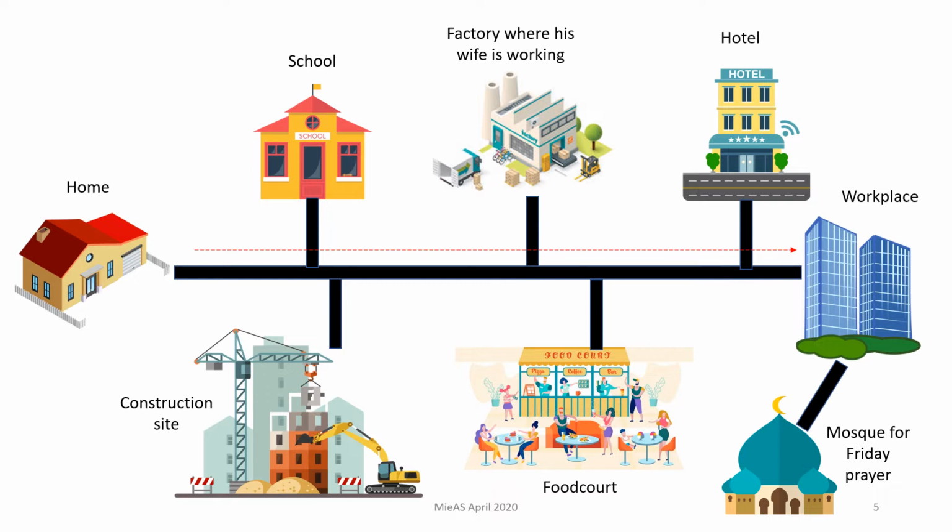But when I mention routine traveling route, if this is a routine for you every day, on your way to work you drop by the school to drop your children off, and then you come back to the main road and go to your workplace, that is also considered a routine traveling route. And for example, if it is also your routine, after you drop your children at school, to drop your wife at the factory where she is working, then it is also considered a routine. That's one way.